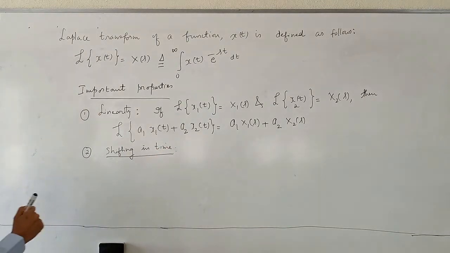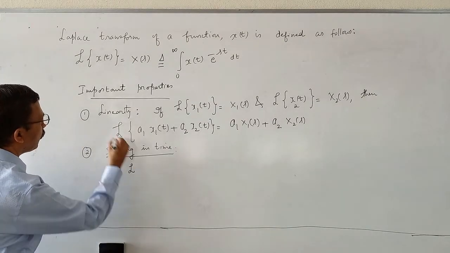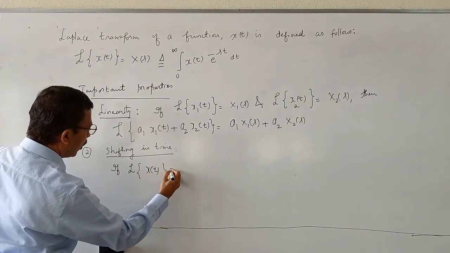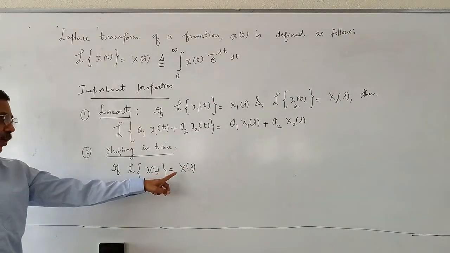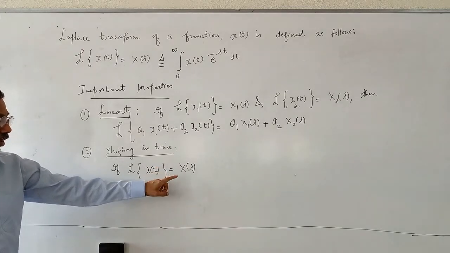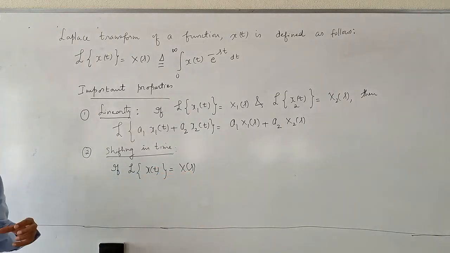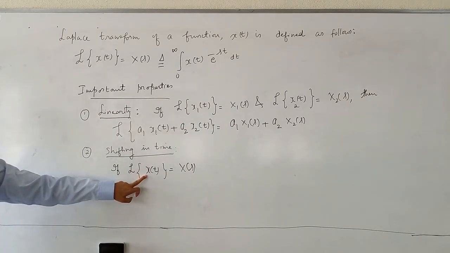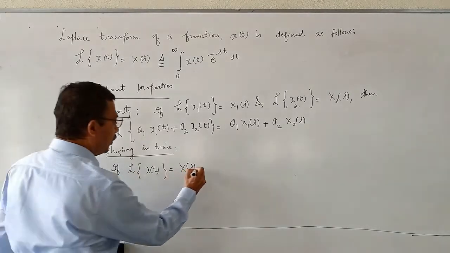I'll give the definition. If Laplace transform of x of t is equal to X of s, all s domain functions are denoted by capital letters. If you write X of s, it always has to be capital X, and the quantity inside the bracket is small s. Small s is a variable. Whenever you write a time domain function like x of t, you should always use a lowercase letter like small x. If Laplace transform of x of t is equal to X of s, then